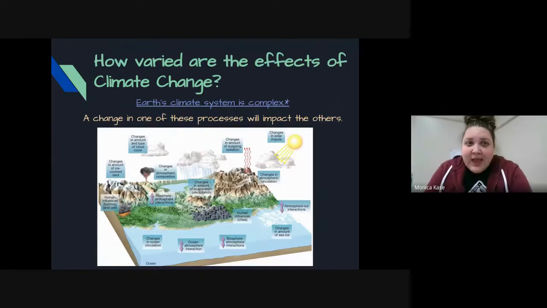So as some of those climate changes are occurring, one small impact from one of these areas can impact a majority and kind of cause a trickle effect on the rest of our system here. So that's kind of what this picture is about. We've got changes in any kind of atmospheric composition. Any changes in the ocean circulation is causing different interactions that are happening maybe within that ocean.